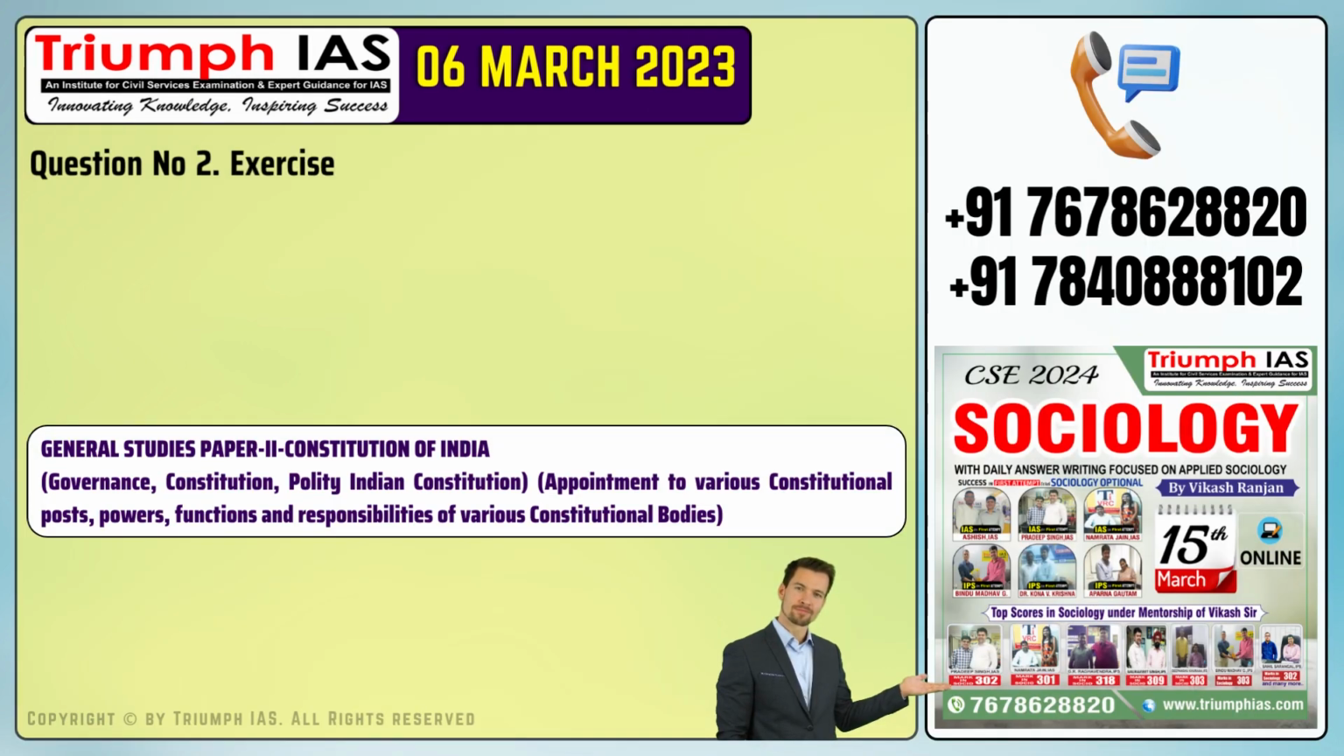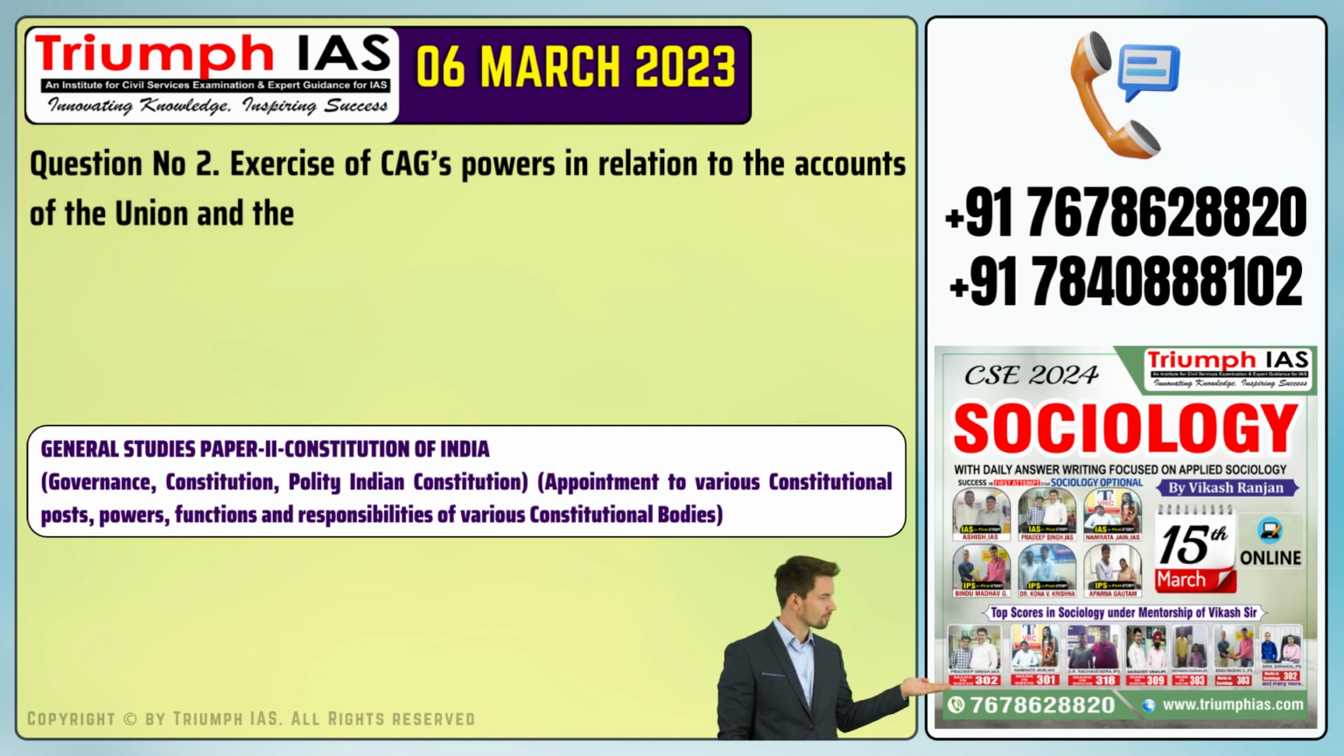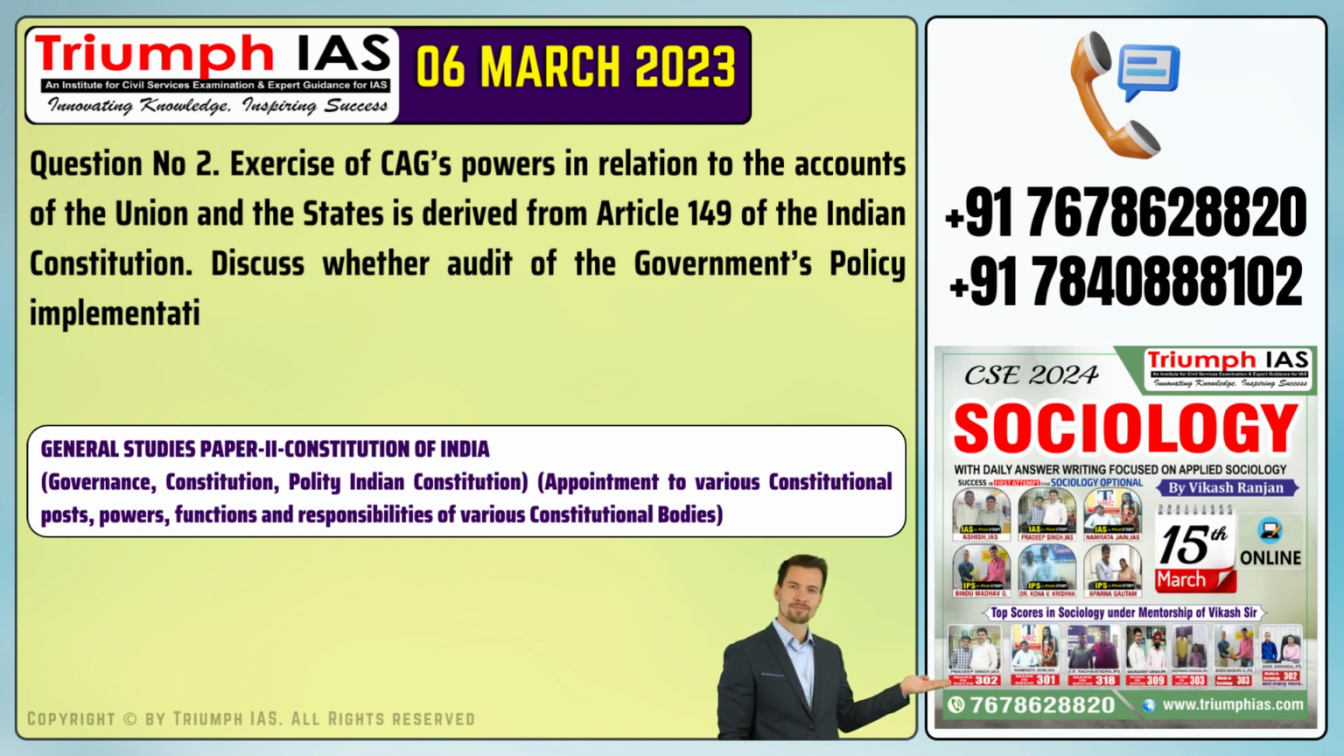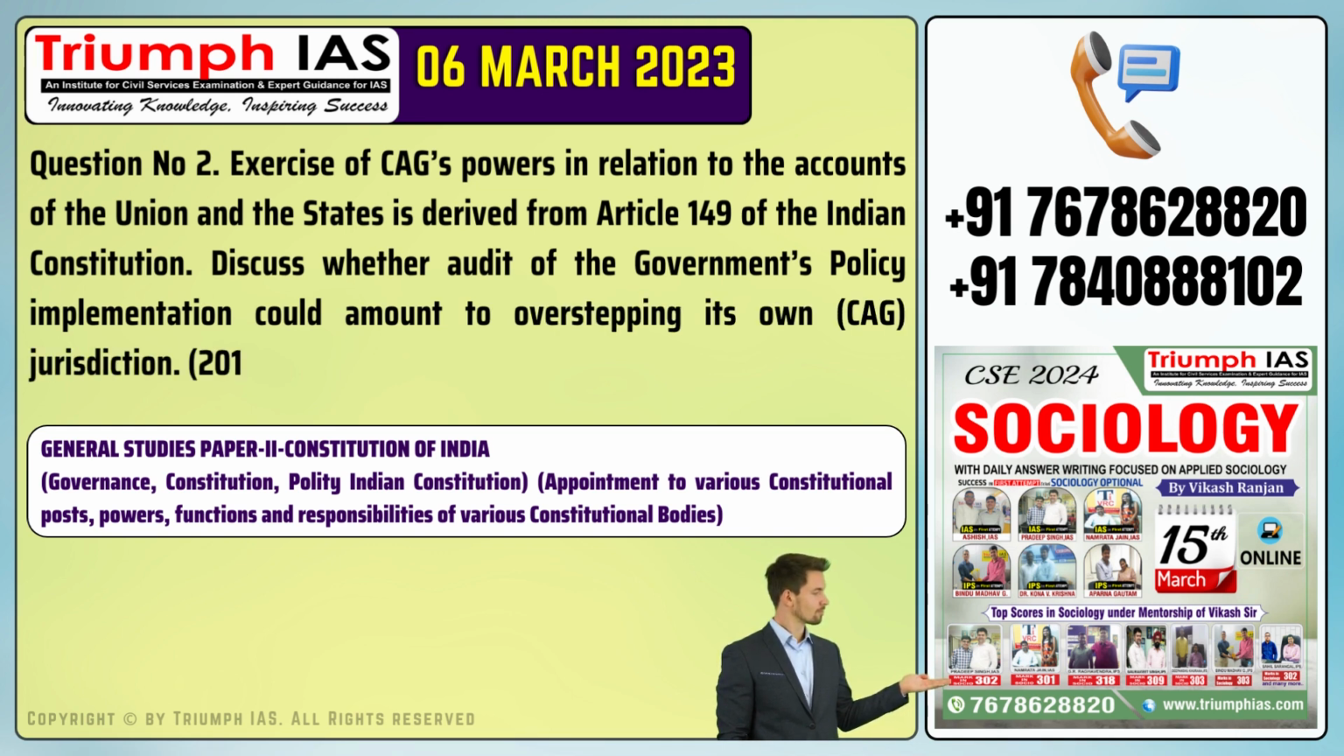Question number 2. Exercise of CAG's powers in relation to the accounts of the Union and the states is derived from Article 149 of the Indian Constitution. Discuss whether audit of the government's policy implementation could amount to overstepping its own, CAG, jurisdiction.